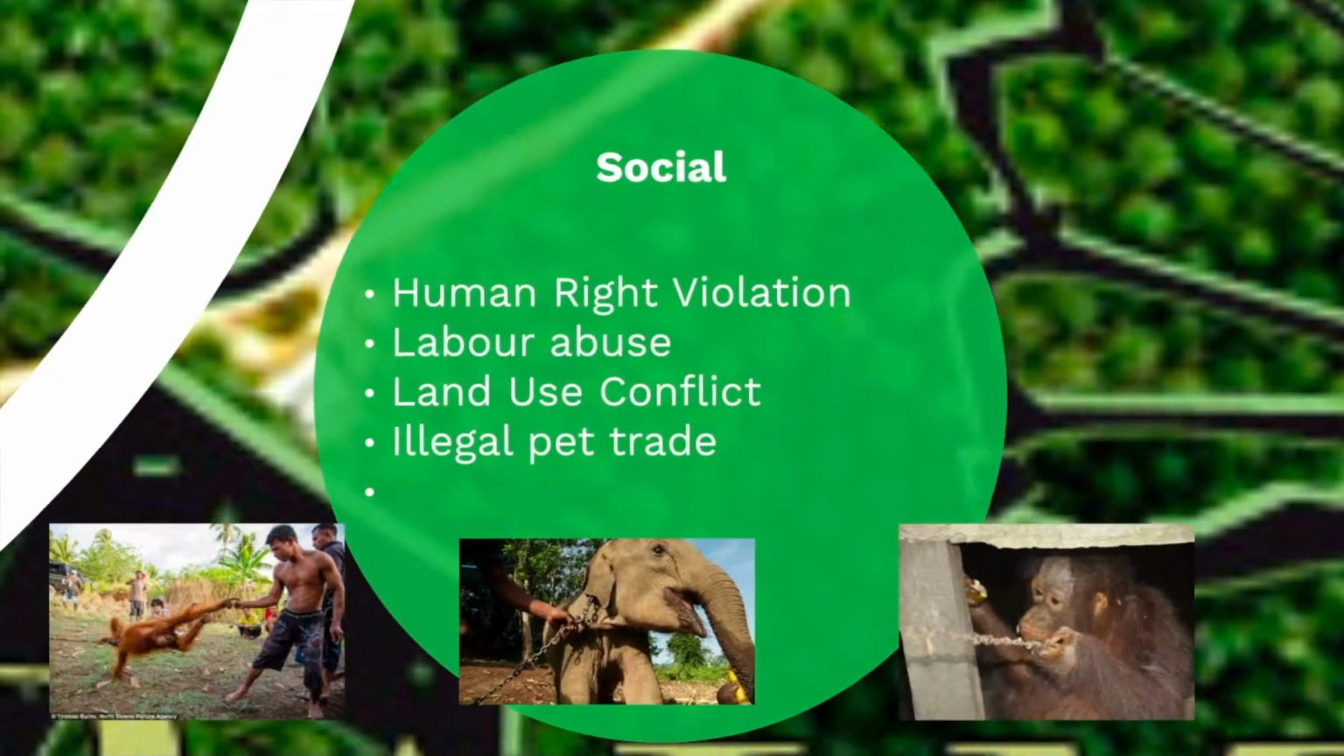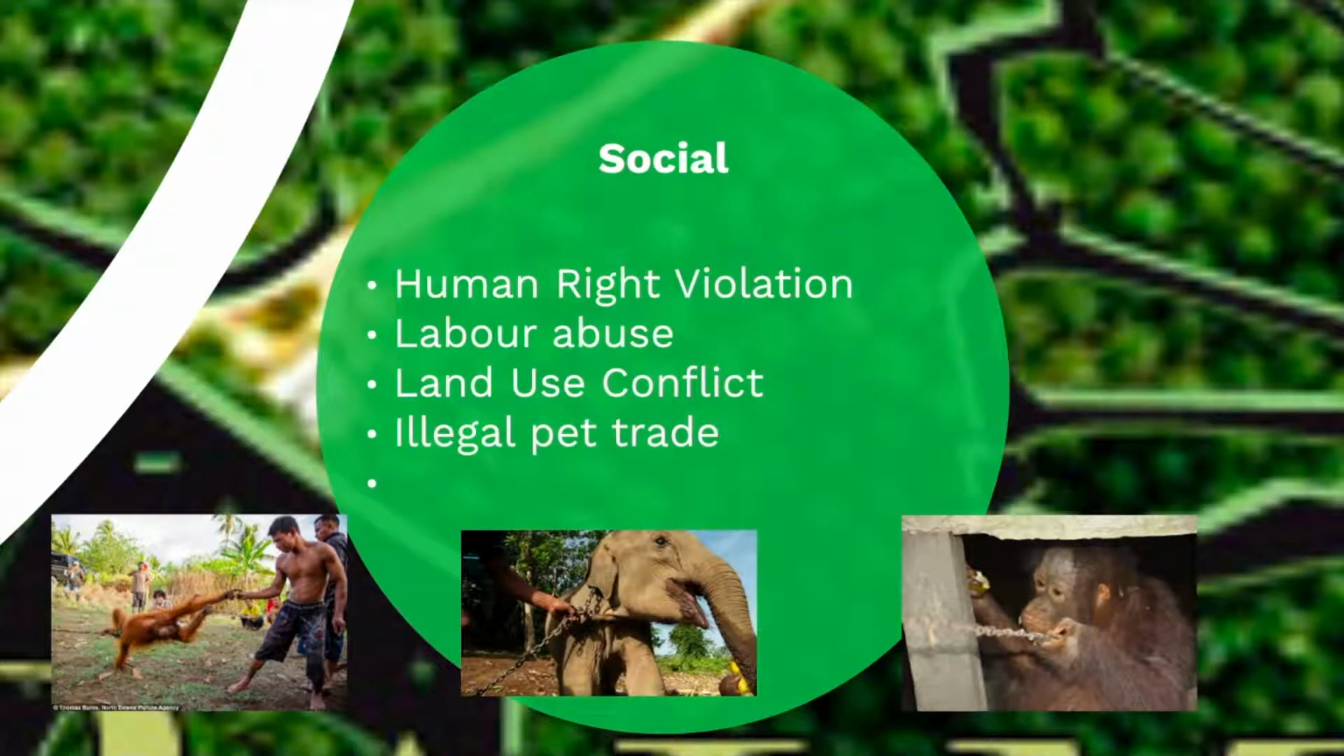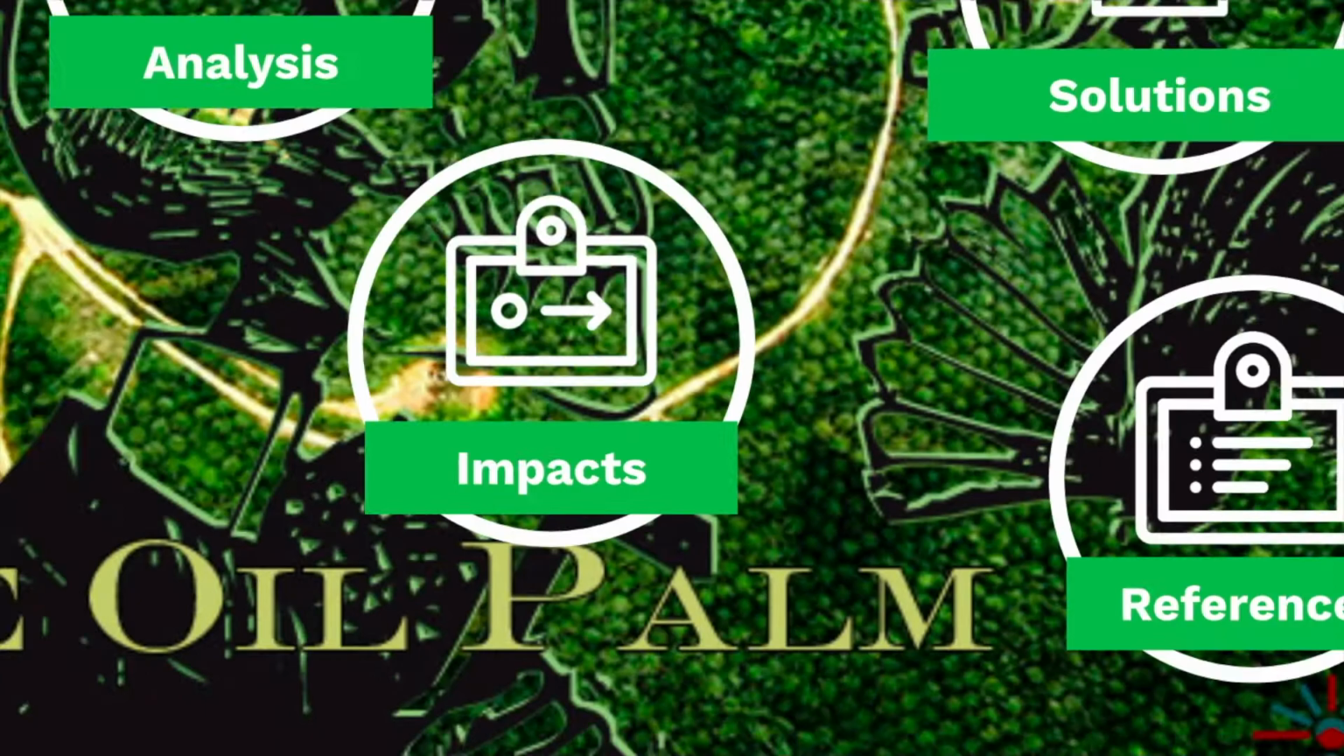Lastly, from the social aspect, there is human rights violation and labor abuse. In extreme cases, workers in palm oil trading corporations can earn as little as $250 a day. There is also land use conflict when indigenous people are forced to give up their homes. In addition, illegal pet trade of endangered species exists.